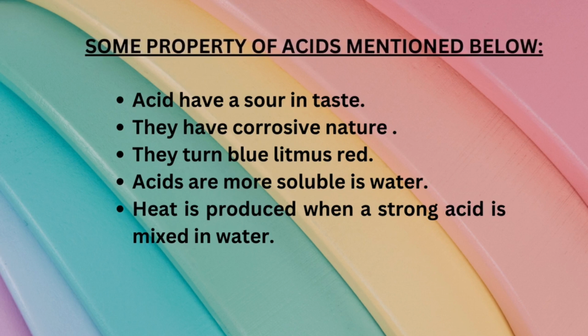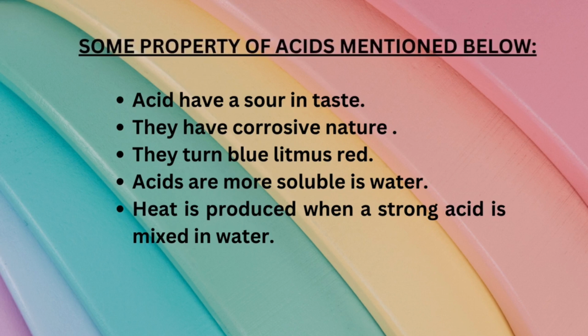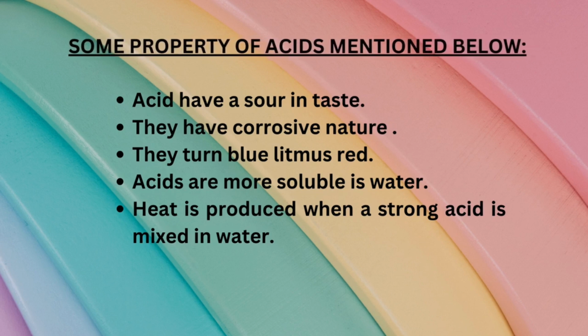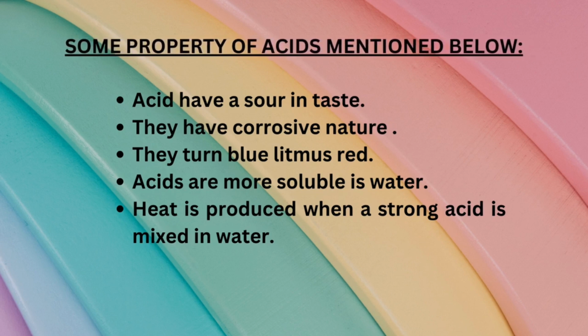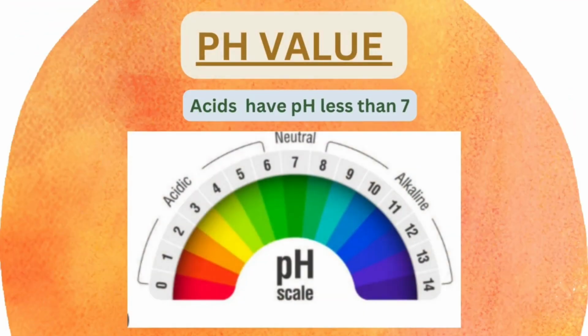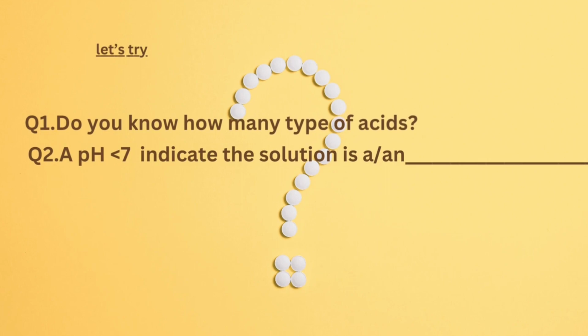Now we are talking about the pH scale. pH means potential of hydrogen. pH is a measure of how acidic or basic a substance is. The pH scale ranges from 0 to 14 with 7 being neutral. A pH less than 7 indicates acidity while a pH greater than 7 indicates basicity. Let's try. Question 1, do you know how many types of acids? Question 2, a pH less than 7 indicates that the solution is an acid.